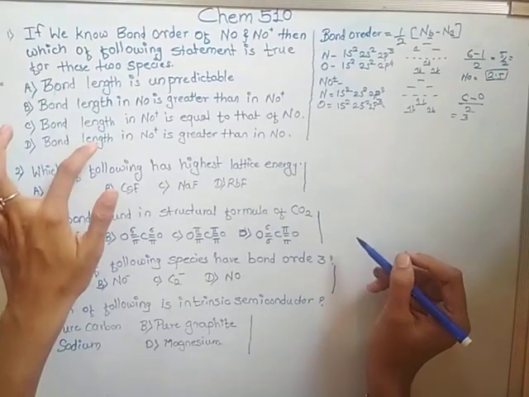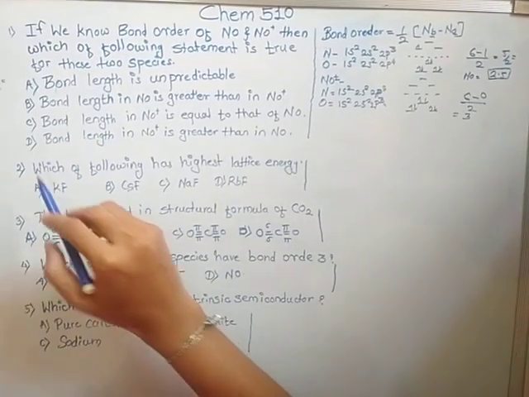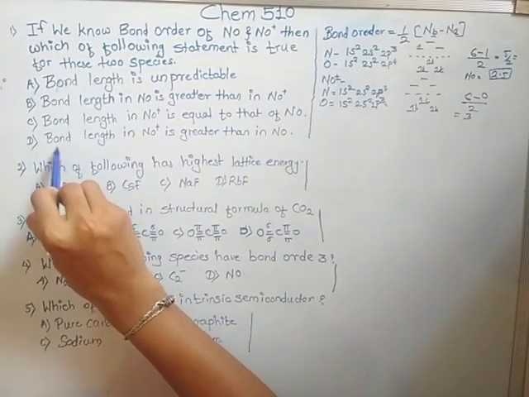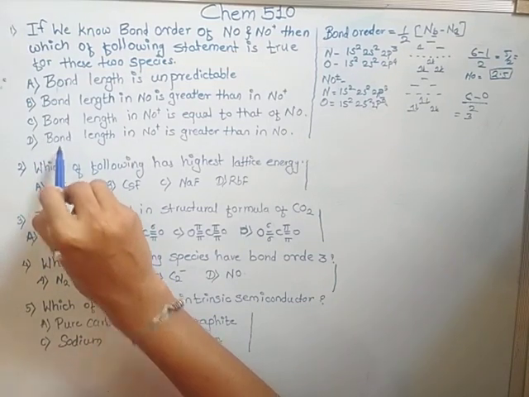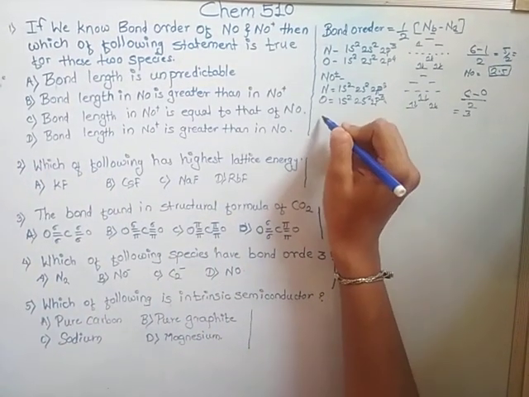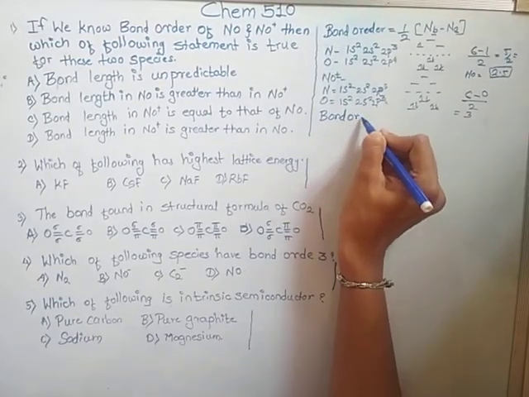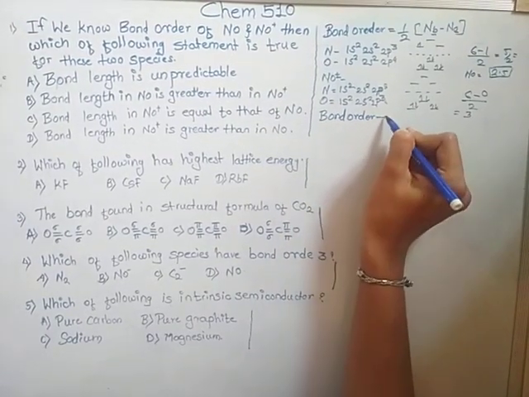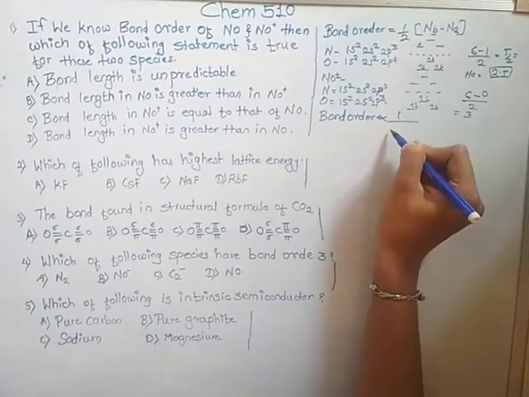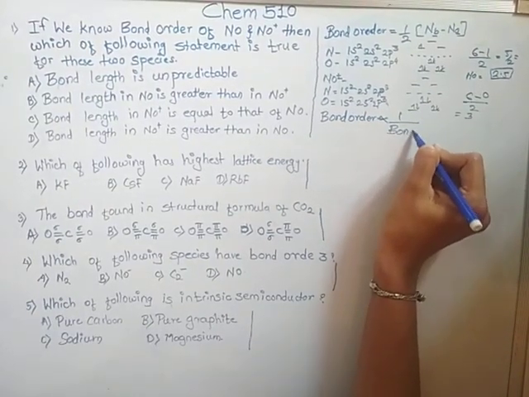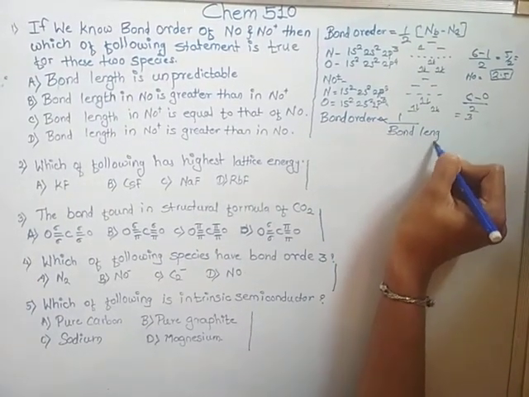But now, here bond length is mentioned. So, bond order is inversely proportional to bond length.